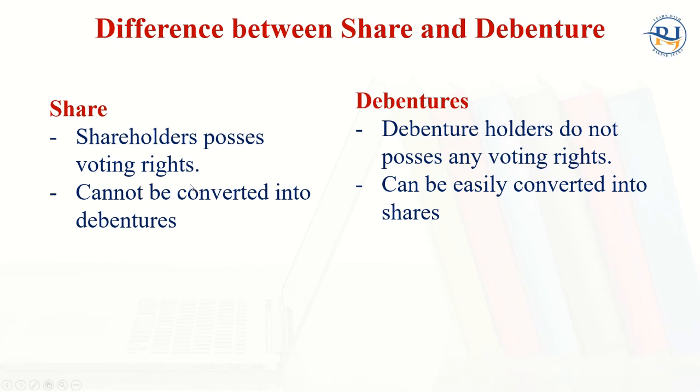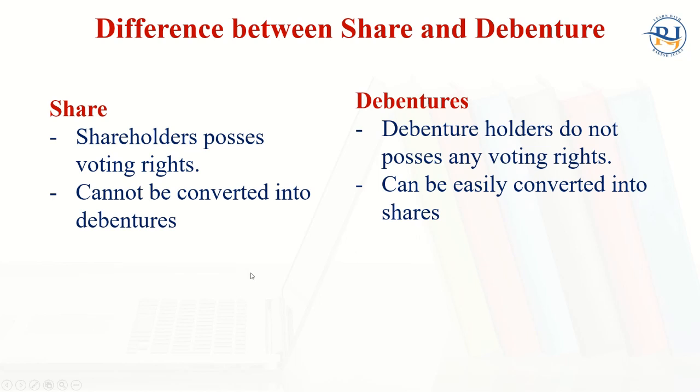So debenture holders will get interest as income, but that will be an expenditure for the corporation. Shareholders possess voting rights, but debenture holders do not possess any voting rights. And shares cannot be easily converted into debentures, but on the other side, debentures can be easily converted into shares. What does it mean?